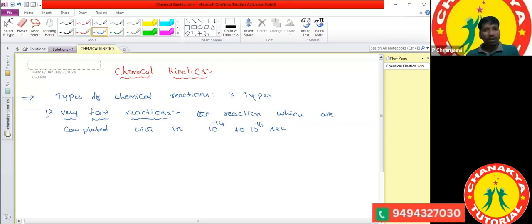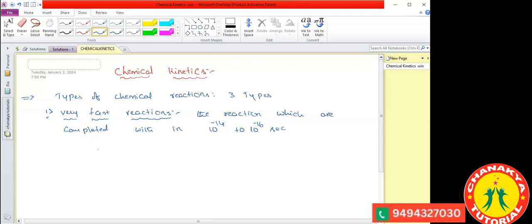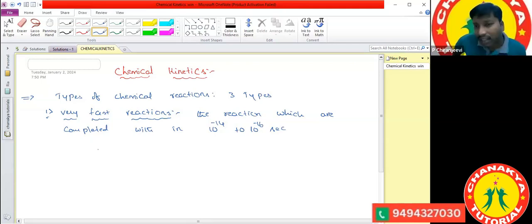Now we are doing some salt analysis and volumetric analysis. Volumetric is nothing but an estimation reaction. In estimation reactions, we do acid-base neutralization, KMnO4 versus Mohr's salt and KMnO4 versus oxalic acid. Ritu, which estimations have you done?